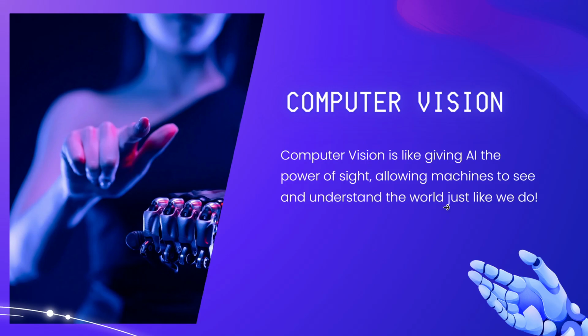Now, let's understand what is computer vision. Imagine if machines could see and understand the world around them just like we do. That's exactly what computer vision does. It enables machines to analyze and interpret visual information from images and videos. For example, self-driving cars use computer vision to recognize objects like traffic signs and pedestrians, making our road travels safer. It's like giving machines the gift of sight, allowing them to navigate the world with ease.